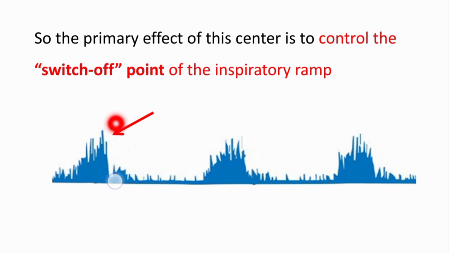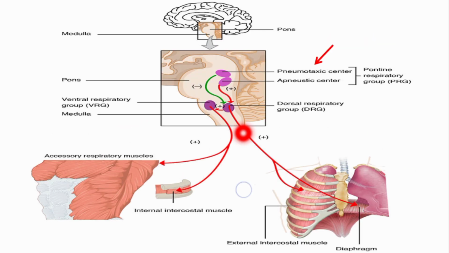So, it controls the switch off point of the inspiratory ramp, which serves to inhibit the DRG. This was the inspiratory ramp and it was inhibited here by the pneumotaxic center. So, this was about the functioning of the pneumotaxic center.